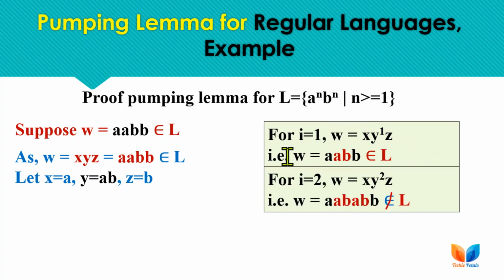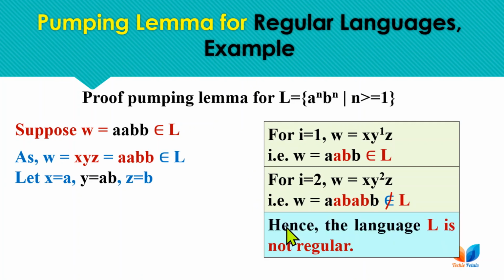Now for i equal to 2, with 2 iterations of the y part, the string will become A, AB, AB and B. Now this string is no more in the language. So as this string doesn't belong to the language, the language is not regular. So this language is not regular as this condition fails at two iterations of i. The language is not regular.